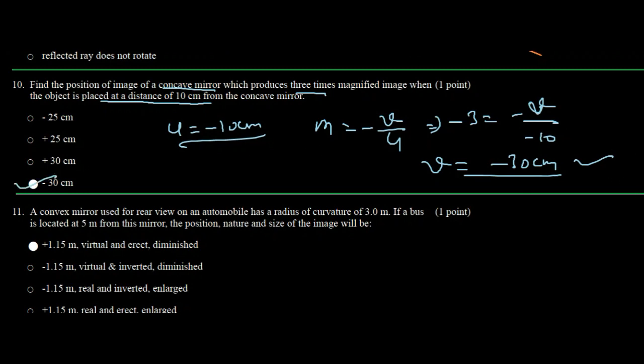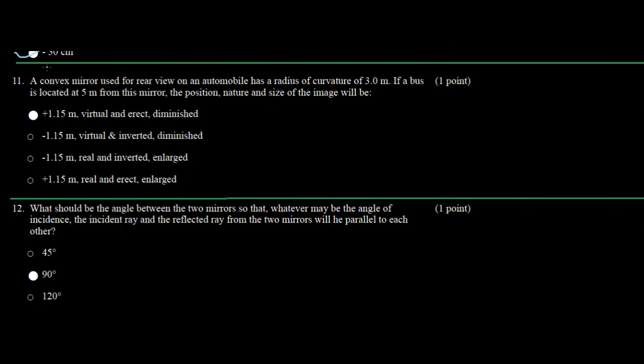Next problem. A convex mirror used for rear view on an automobile has a radius of curvature of 3 meter. If a bus is located at 5 meter from this mirror, find the position, nature and size of the image. You already know that the image formed by a convex mirror is always erect and virtual.